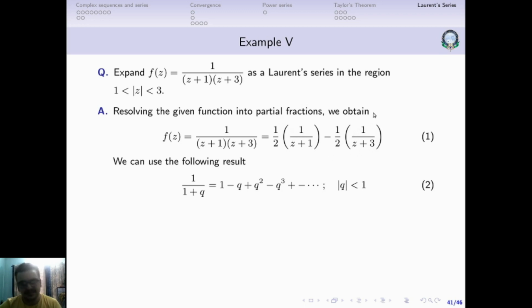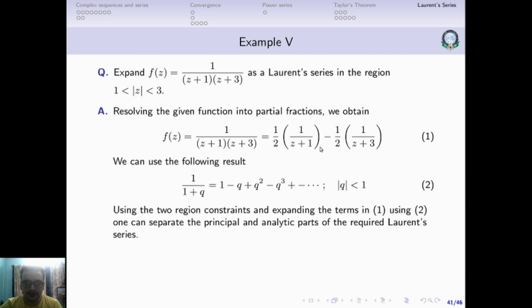gives us the principal part. Another part gives us the analytic part. Then that will give us the entire Laurent series, because if the principal part is converging in this region, and the analytic part is converging in this region, then we know that in the common region the sum of these two series will always be convergent. So that's basically what we are going to attempt to do here.